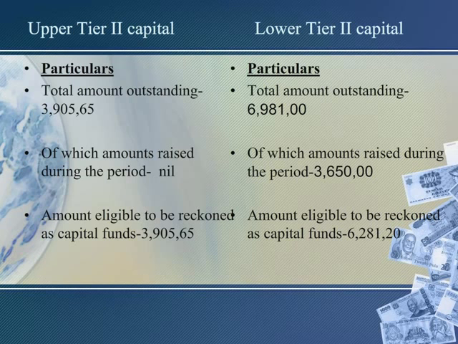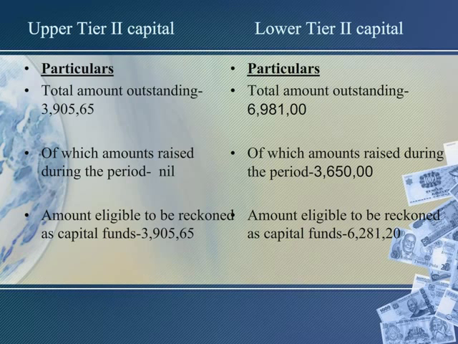Upper Tier 2 capital we see of HDFC Bank is 3,90,565. The total amount outstanding is 3,90,565, and out of that the money raised is nil, and the amount eligible to be reckoned as the capital fund is the same as the total amount outstanding.